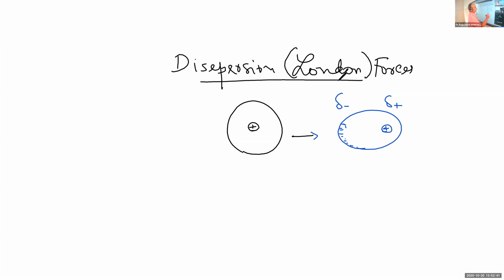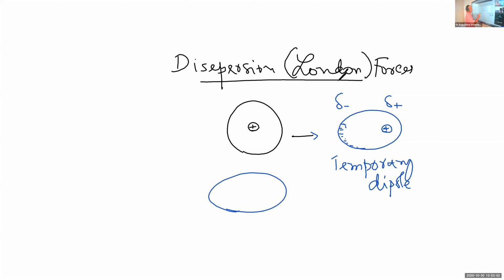If a temporary dipole is formed, there is attraction between the temporary dipoles. Here we have a temporary dipole, and there is another temporary dipole like this. And there is attraction between the negative end and the positive end of the temporary dipoles.